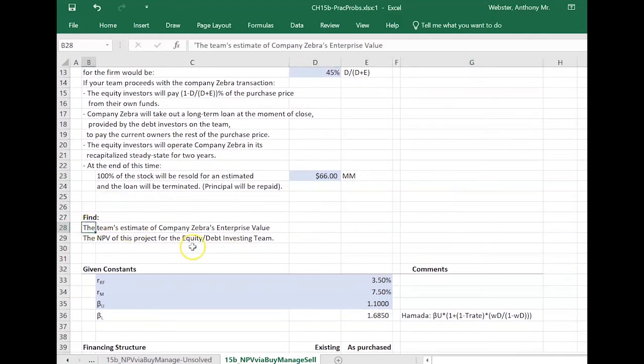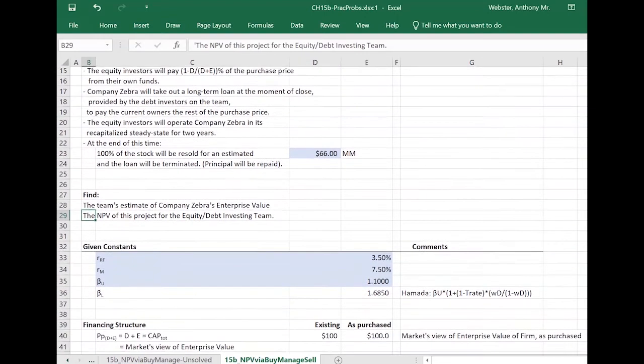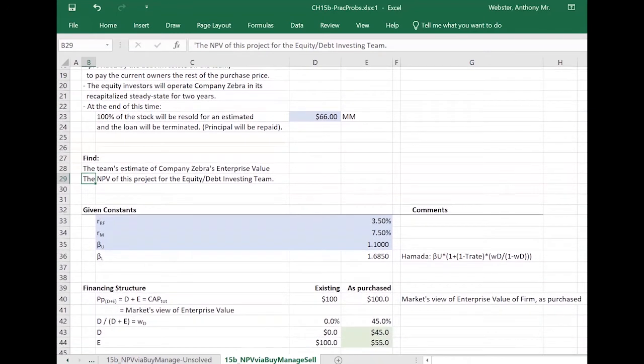And what should we find? Let's find our estimate of the company's enterprise value, and then we'll get the NPV of this project for the whole team. And that's going to come by subtracting the total price required to take over control of this company from what we believe is our best estimate of its enterprise value, coming from the present value of all the cash flows we expect to get out of this project.